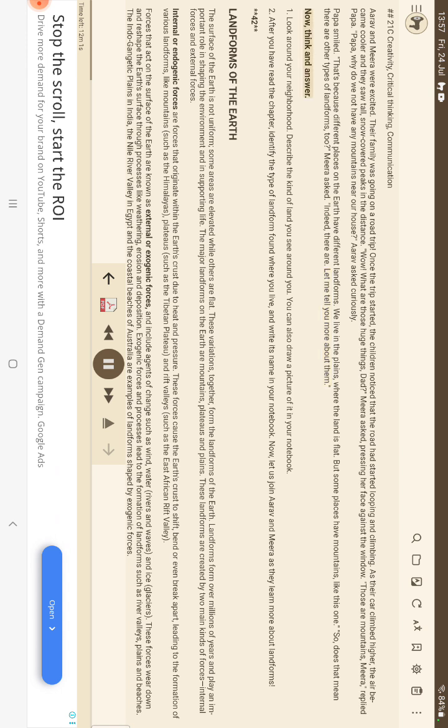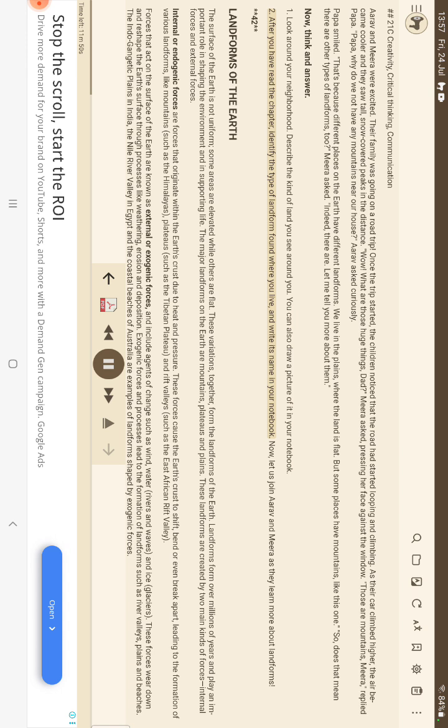Now, think and answer. 1. Look around your neighborhood. Describe the kind of land you see around you. You can also draw a picture of it in your notebook. 2.